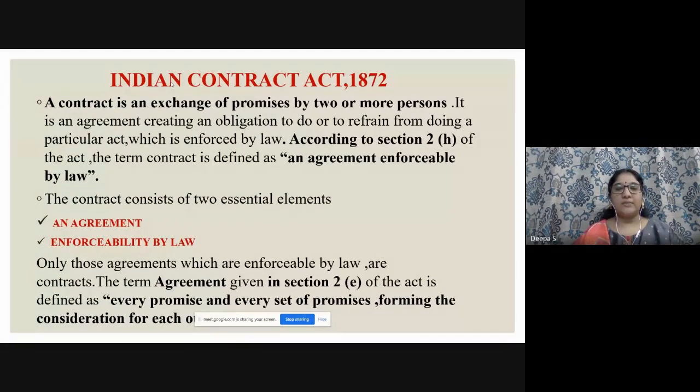Only those agreements which are enforceable by law are contracts. The term agreement is given in Section 2(e). So 2(h) gives you contract, and 2(e) defines agreement. Section 2(e) of the Act defines it as every promise and every set of promises forming the consideration for each other. So you can expect two to three questions from here: define agreement, the sections, and what the two essential elements are.